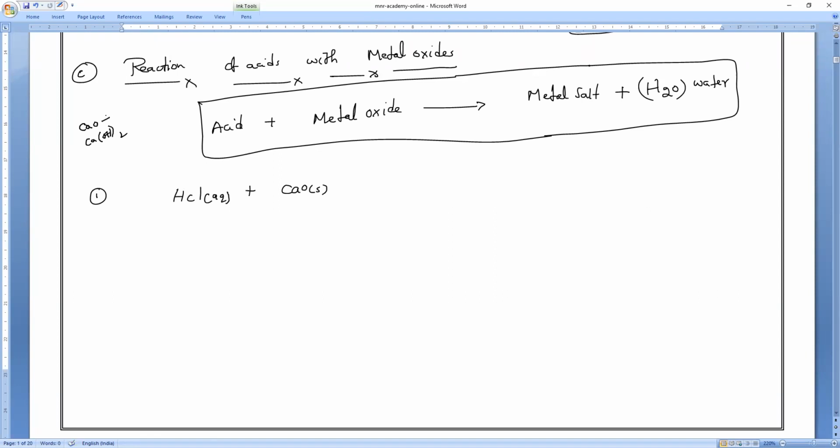Calcium oxide is quicklime, CaO. Calcium hydroxide, Ca(OH)2, is slaked lime. Slaked lime we can also call lime water. Always we use it to test whether carbon dioxide is being released or not. We use lime water.